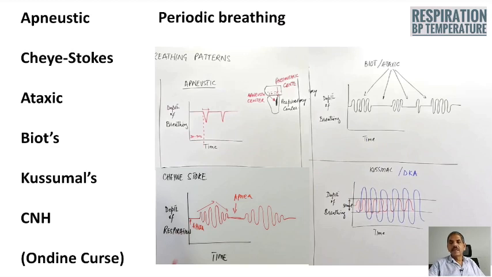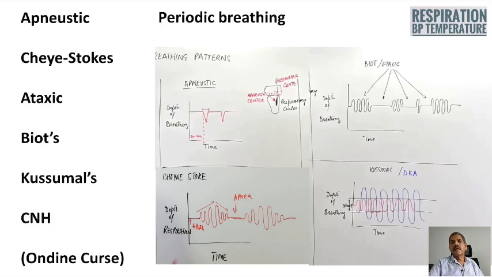Kussmaul's breathing, where the rate as well as the depth of respiration will be markedly varying. That is usually seen in acidosis. The same will be the pattern in nervous system diseases, and then it is called central neurogenic hyperventilation. It will be just similar to Kussmaul's breathing, but the patient will not have any acidosis.